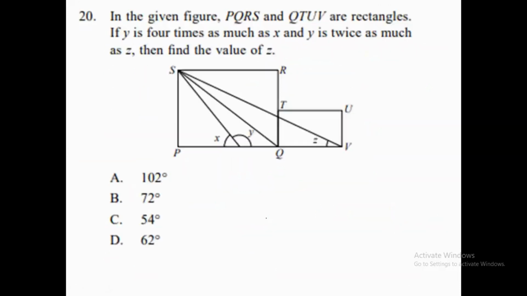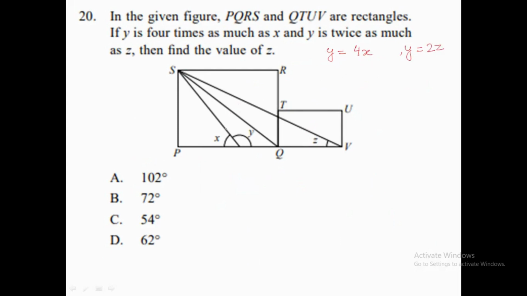So now we are having our question number 20. Now question number 20 is saying that we need to find the value of Z. Okay, so in the given figure, PQRS is a rectangle and QUTV is also a rectangle. Now the question is saying that Y is 4 times X, and Y is also equal to twice of Z. So first we need to find the value of Y.